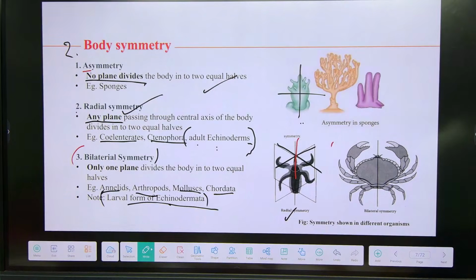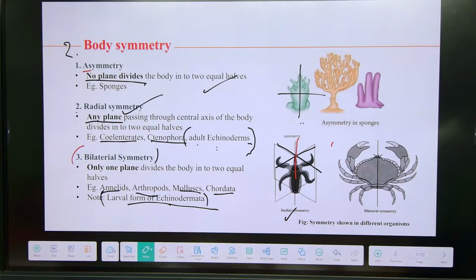One is asymmetry. The asymmetry example is sponges. Next one is radial symmetry. The radial symmetry example is adult echinoderms. Remember adult echinoderms. And coming to bilateral symmetry, it is Annelida to Chordata.